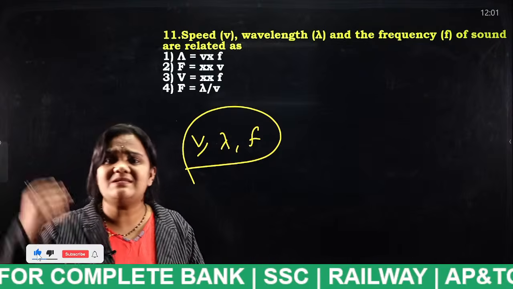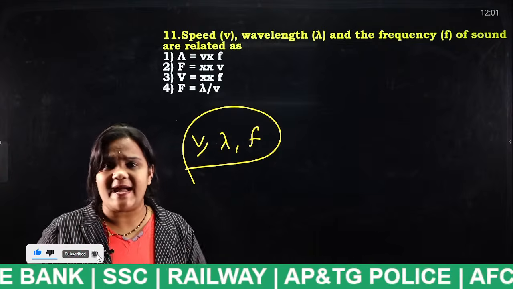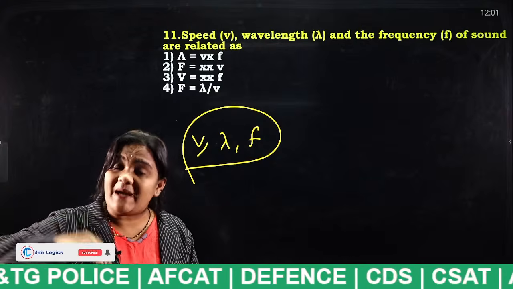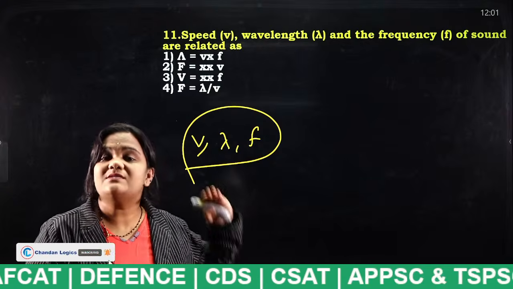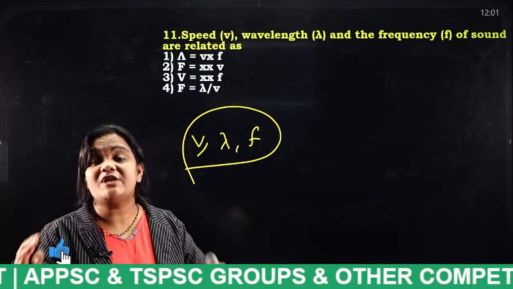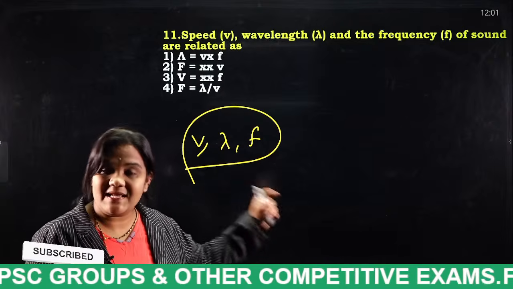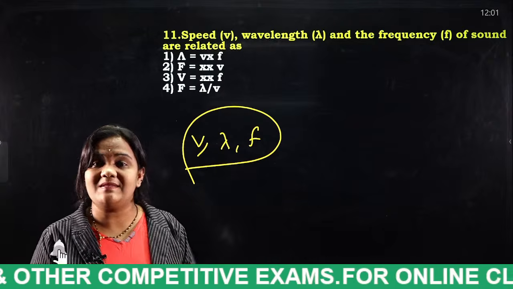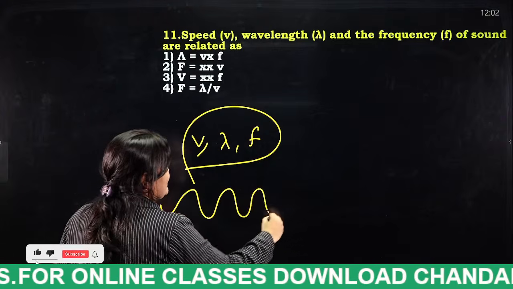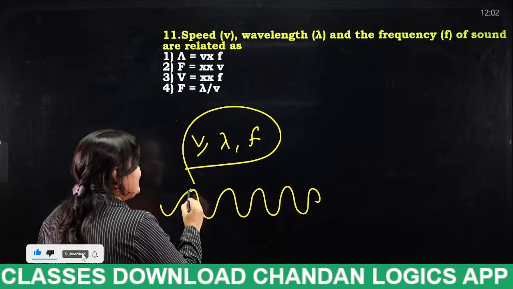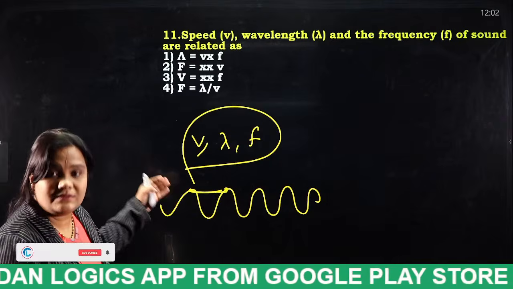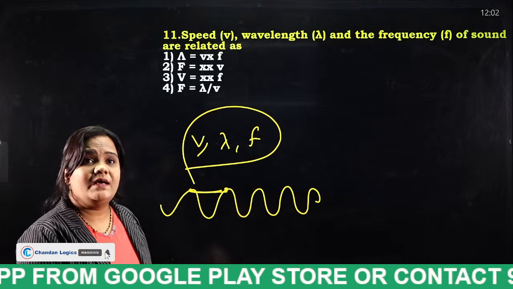A person is going somewhere, but he is not mentioning the direction. That is speed. A person going somewhere in a particular direction is known as what, students? Velocity. And the rate of change of velocity is known as what? Acceleration. Now what is wavelength actually? Wavelength is the distance between one crest and one trough. The distance between one crest and trough is known as what?